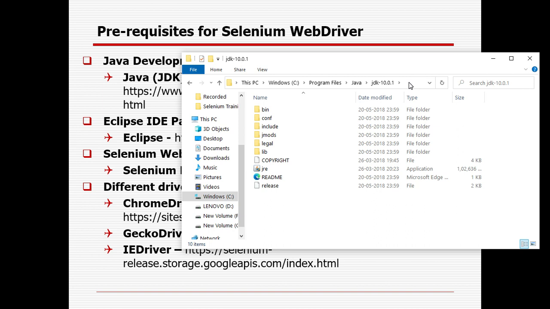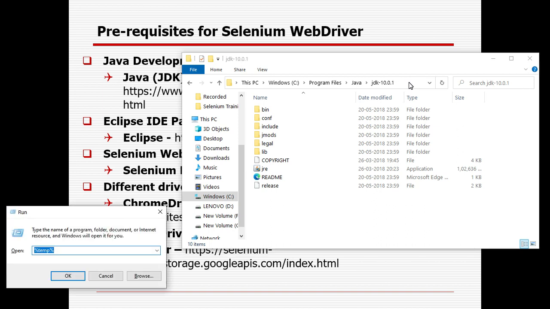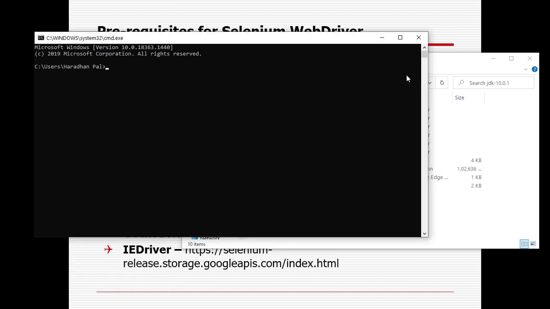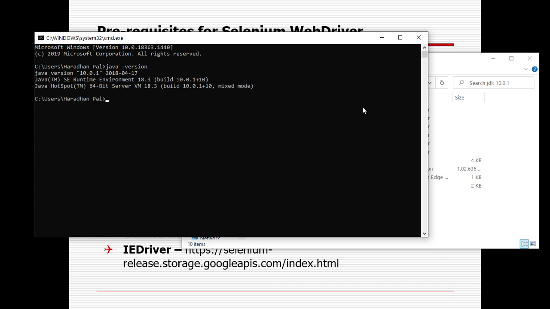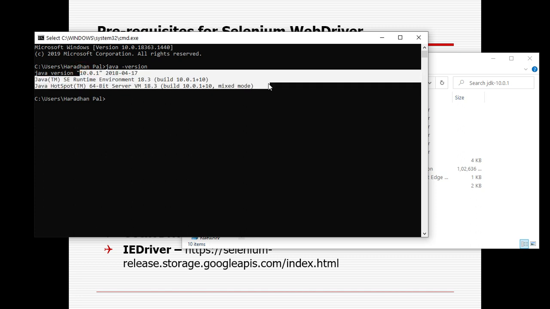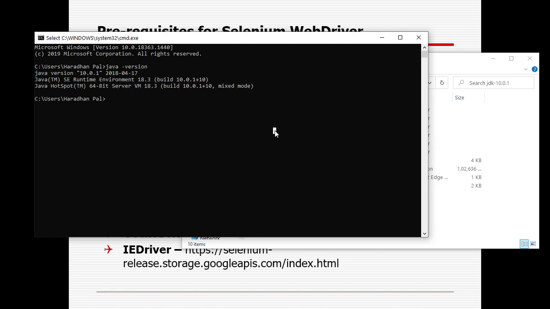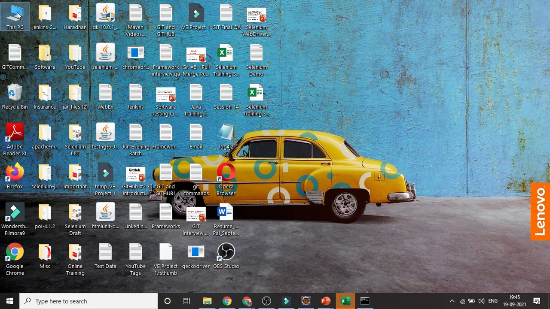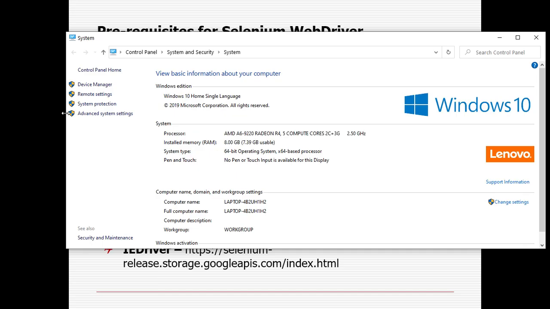If you do not know how to identify whether Java has been installed or not, go to the command prompt, and then type java, space, version. So you can get what version is already installed in the system. You can see here it is version 10.1. It is already installed. If you go to My Computer Properties, you need to add these two things. You need to go to the advanced system settings.